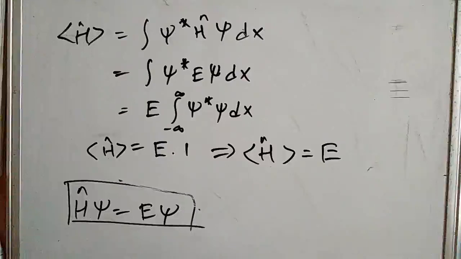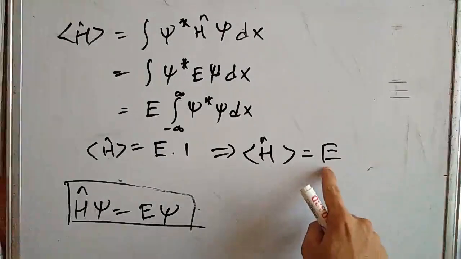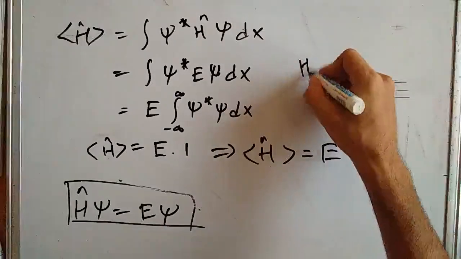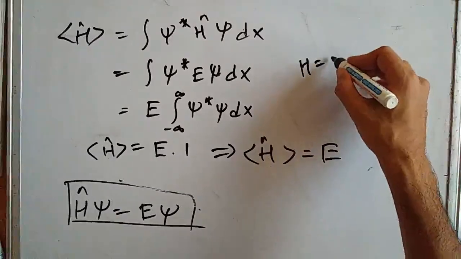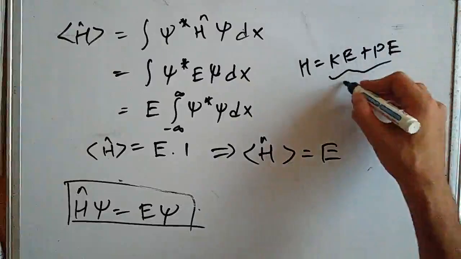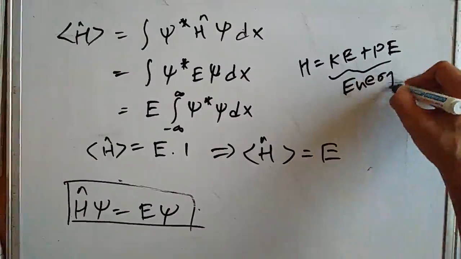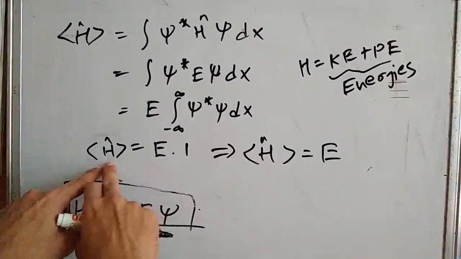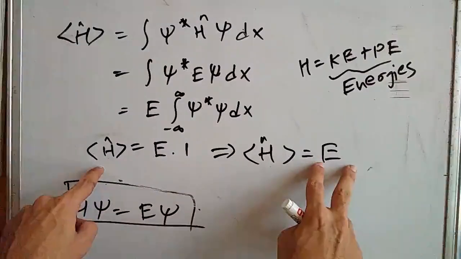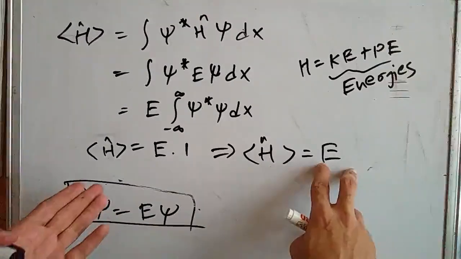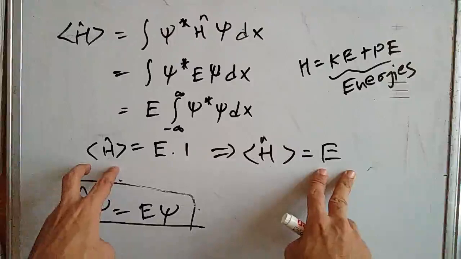So far we have been treating this E as a constant, but we can see that the Hamiltonian is a sum of kinetic energy and potential energy. So both of these terms are energies. When we find the expectation value of a Hamiltonian of a system, we get this constant E. If we find the expectation value of a position, we get position.